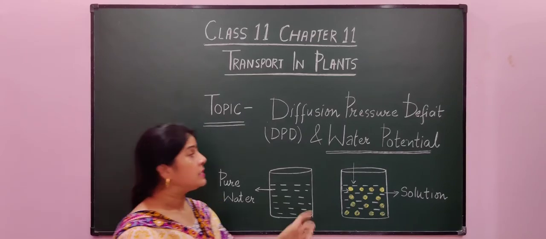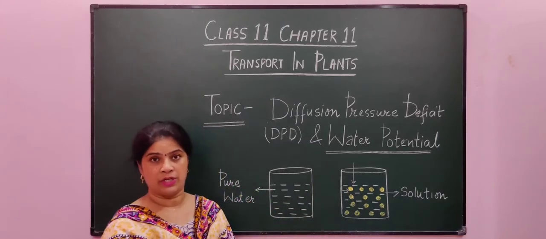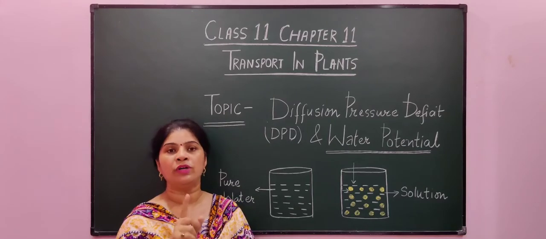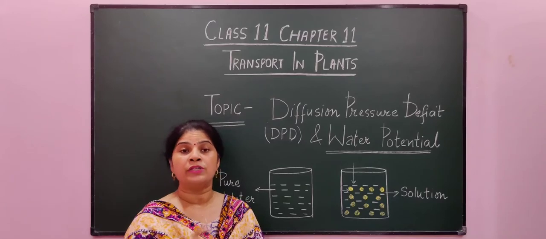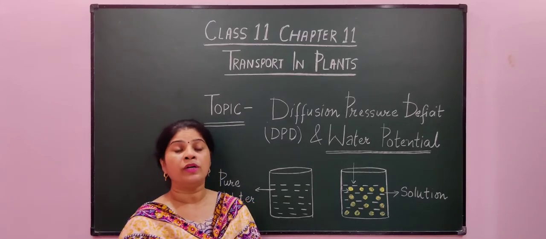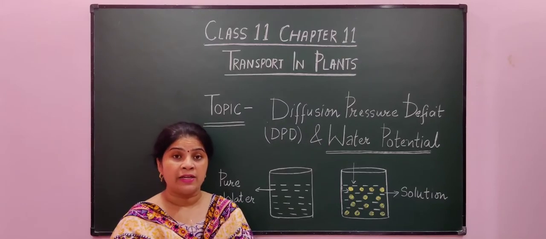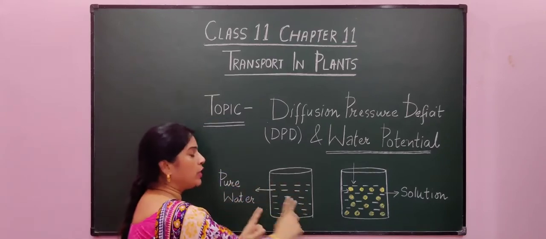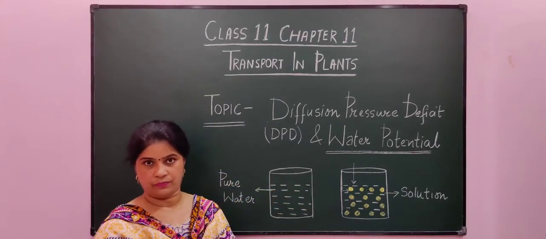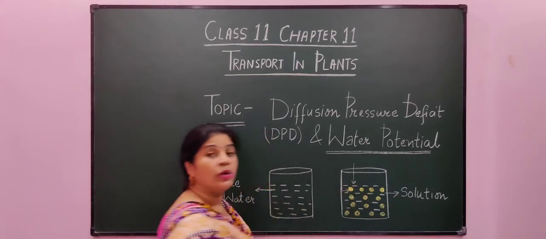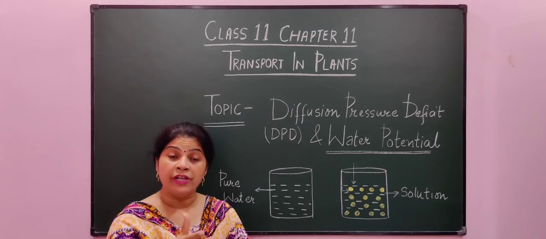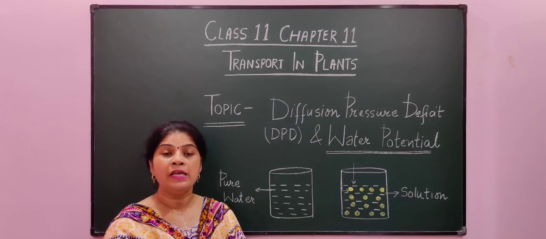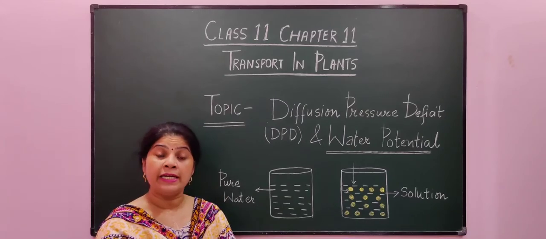Now we will try to understand the meaning of the word water potential. I have told you that DPD and water potential mean the same but they are defined in two different ways. The definition of water potential is based on free energy. Now what is free energy? Free energy is the energy with which a system performs work. Now this pure water has maximum free energy. When we add solute to it, what happens to the free energy? The free energy gets decreased because now the water molecules are colliding with the solute particles. So their free energy gets decreased.